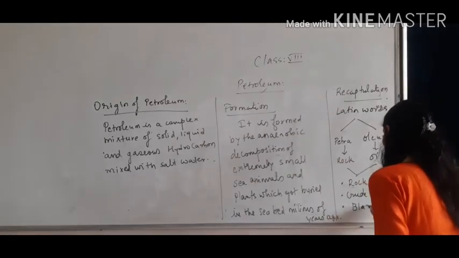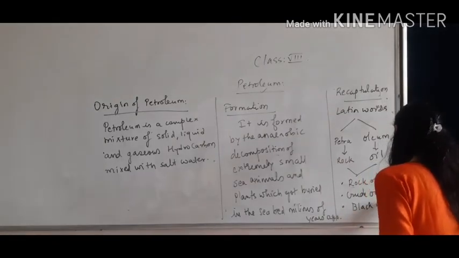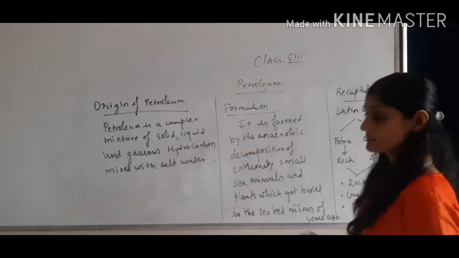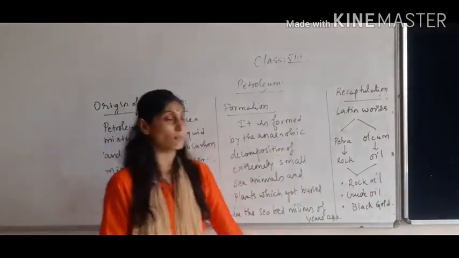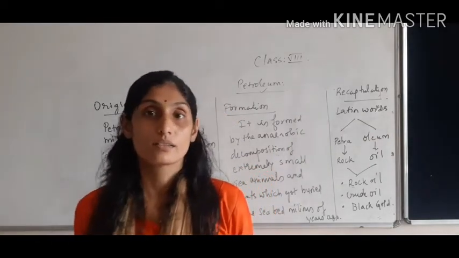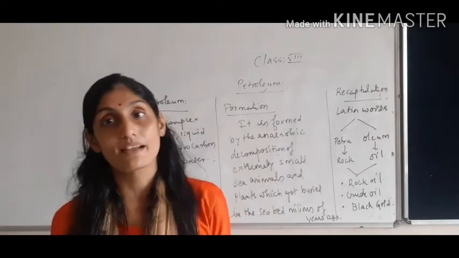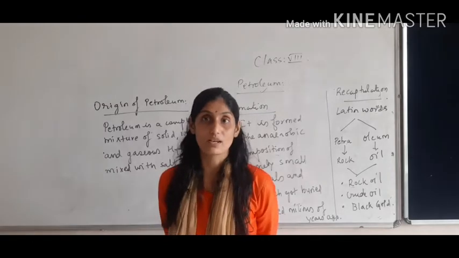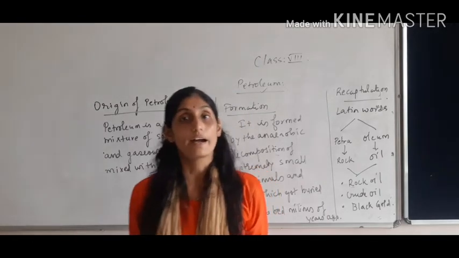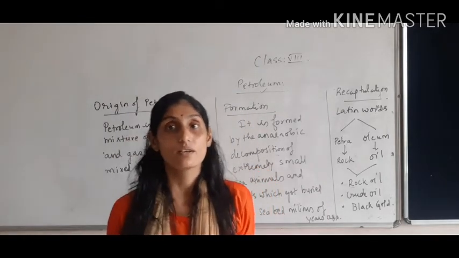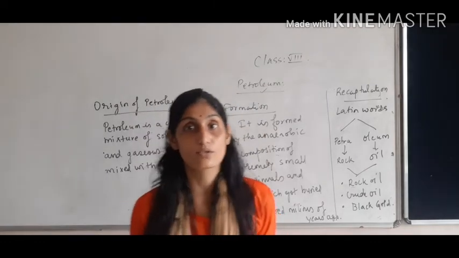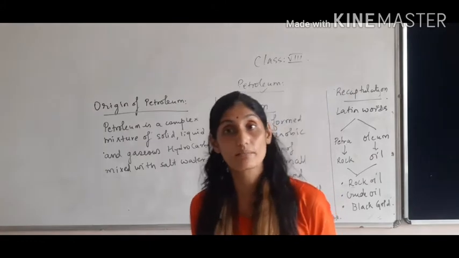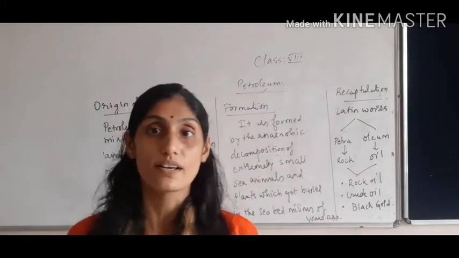We have discussed that yesterday also, and we are going to discuss it further in the upcoming lectures. So this was the introduction about petroleum. The word is made from two Latin words, petra, which means rock, and oleum, which means oil. So the oil which we obtain from the rocks is known as rock oil. It is also named crude oil, and it is also known as black gold.